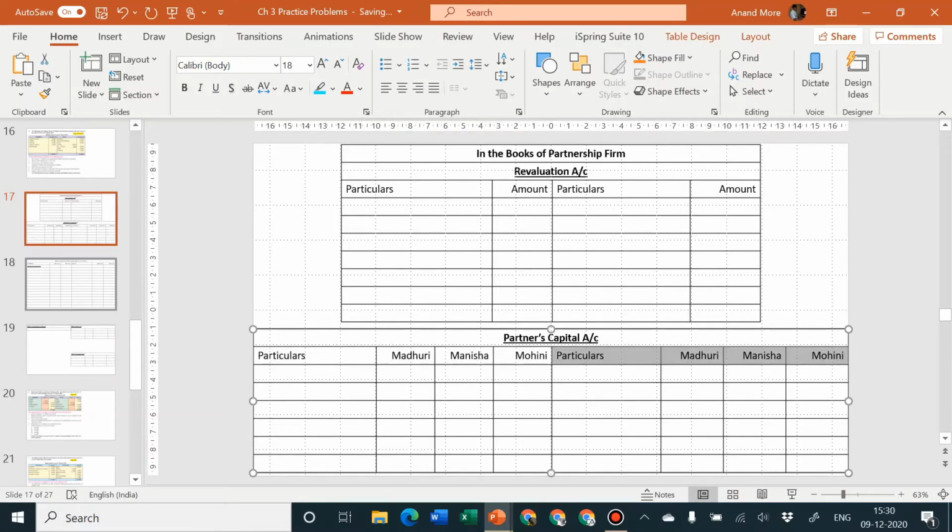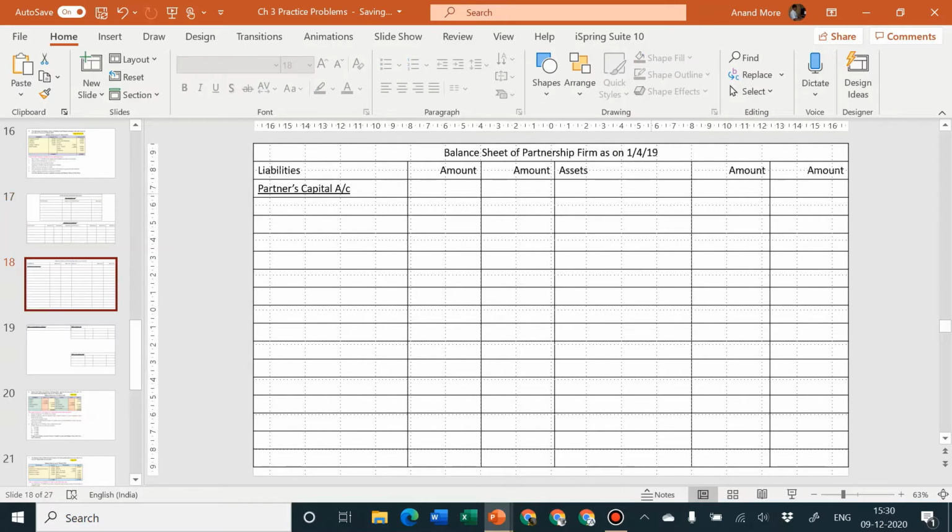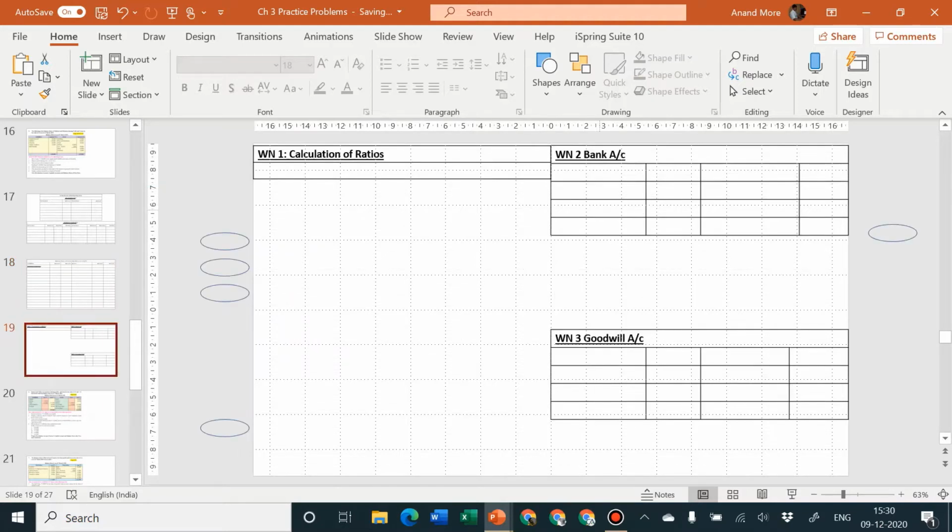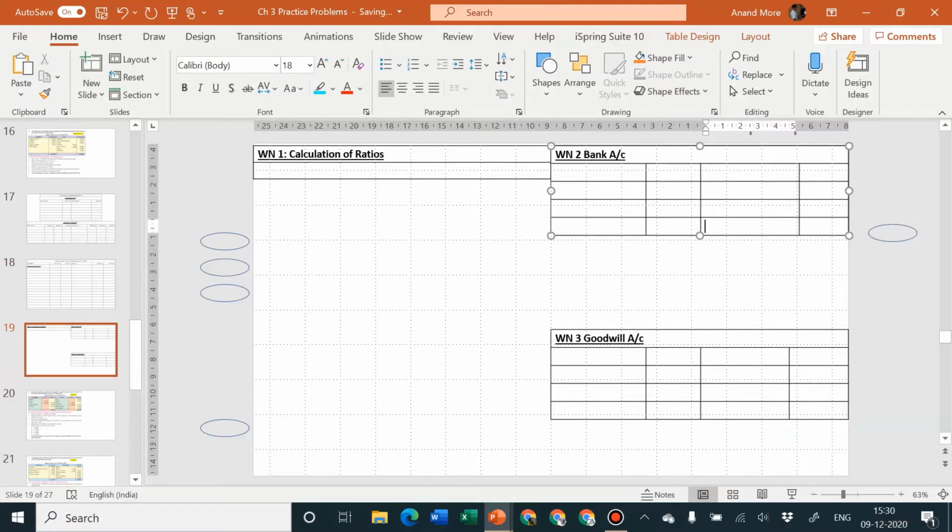Okay. Balance sheet, it's very simple: liabilities amount, assets amount. We are generally preparing 2 columns of asset amount. Reason is we want to show inner column calculation and outer column final answer. For the working notes, columns may or may not have heading. That is okay. That is not compulsory. Okay. Chalo.